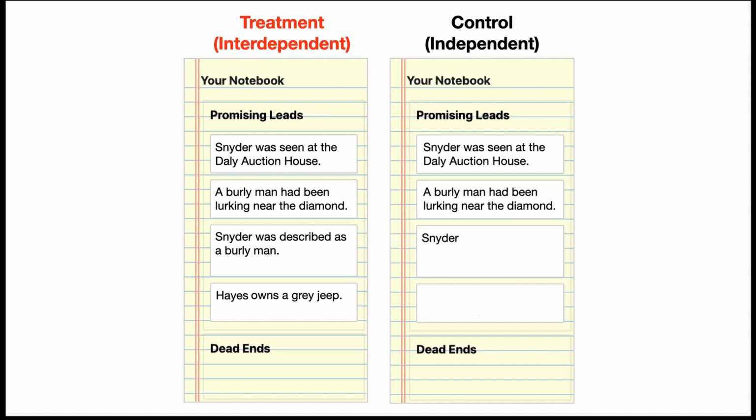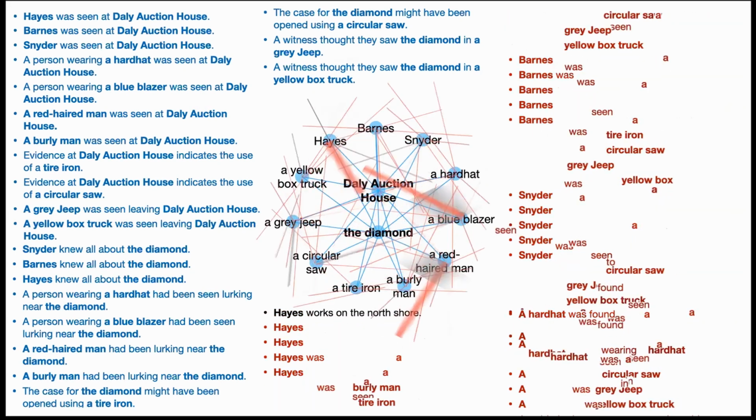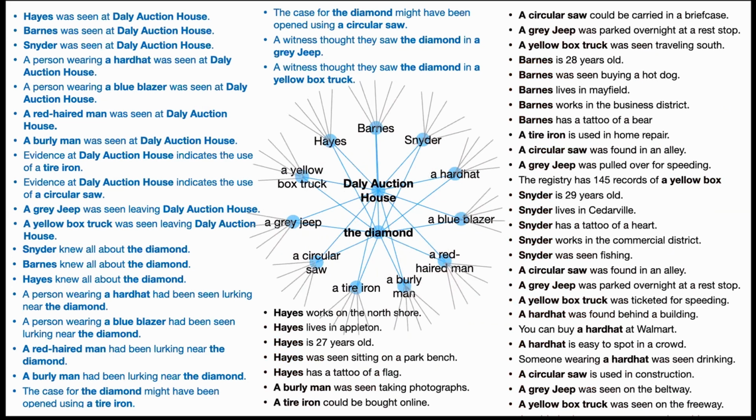Now we want to say something about Snyder to preserve the initial condition of the game, but we don't want to say that he was a burly man. So we'll tell you something else about him and break that connection between those clues. We'll say that Hayes here has a tattoo of a bear. Now, what does this do to the structure of our clue network? First, we break the structure of clues by breaking one end of the connection. If we do this for every set of clues, then what you see is that we again have this independent world where each of those clues that relates to Barnes or to the blue blazer is independent of each other.